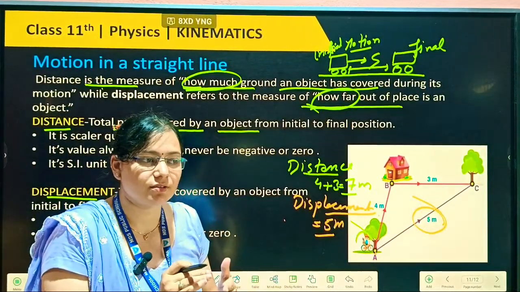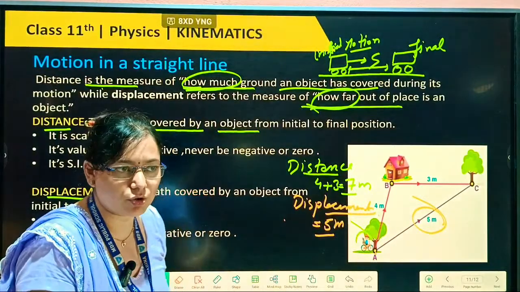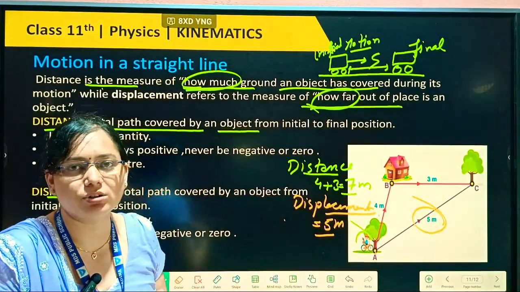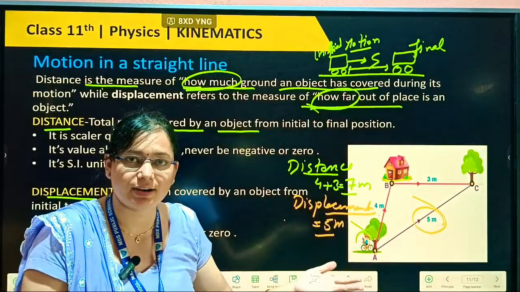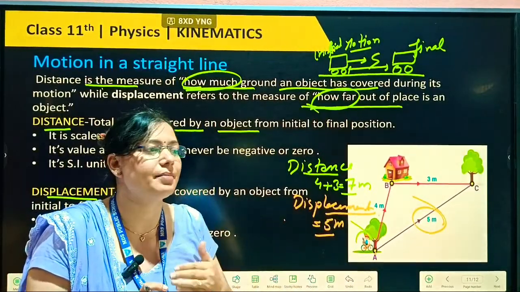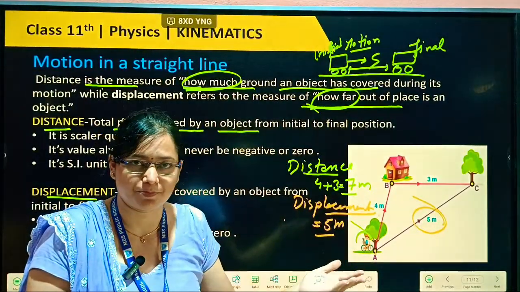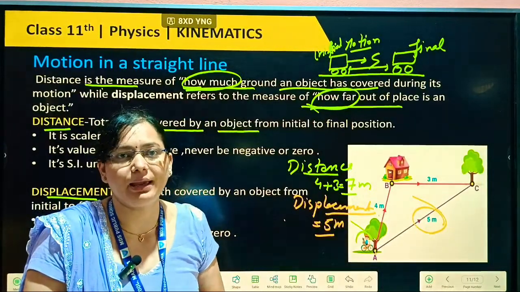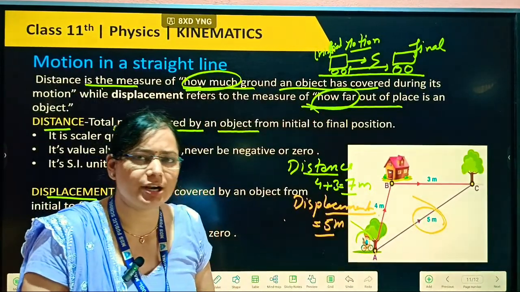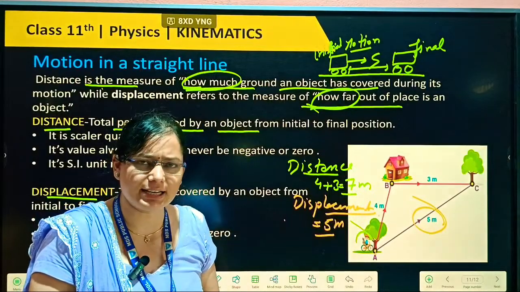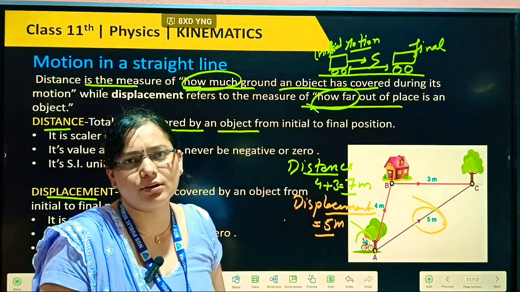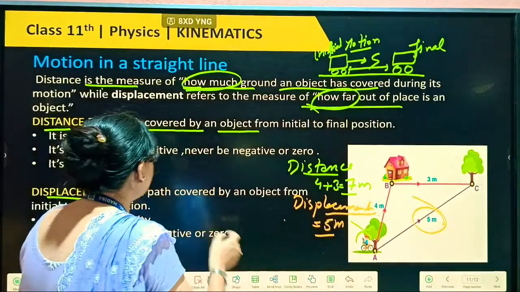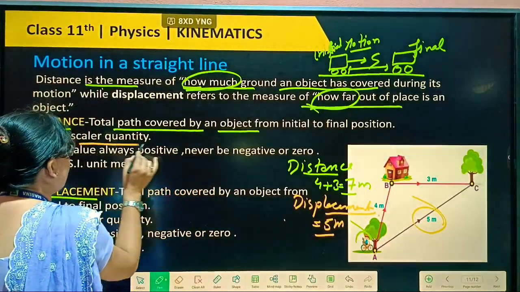Path how much we are covering, that will be meter, not meter per second. We are not talking about the time, कि हमें कितना टाइम लग रहा है वहां तक जाने में, ऐसा नहीं कह रहे, सिर्फ हम बात कर रहे हैं कि हम कितनी दूर जा रहे हैं. Okay, so its unit will be meter. Okay, its unit can be kilometer, can be centimeter, but SI unit only will be meter only. Okay, so it is scalar quantity.